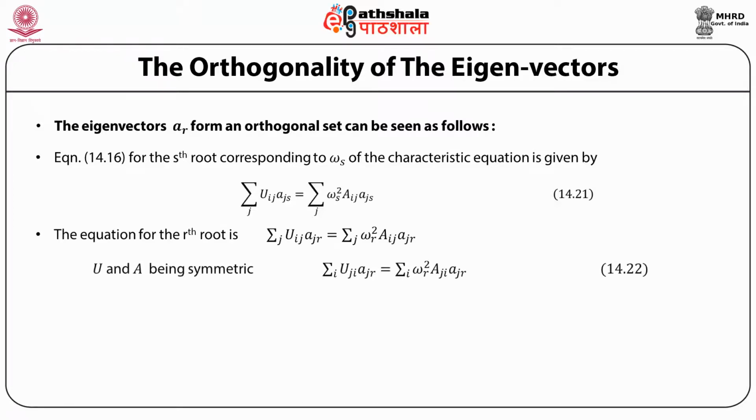Now V and A being symmetric, we have sum over i of V_ji a_ir is equal to sum over i of omega_r squared A_ji a_ir.